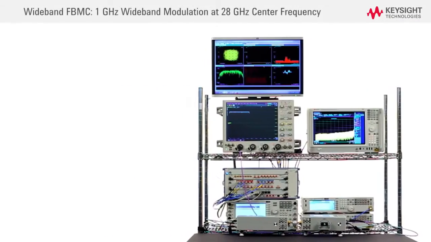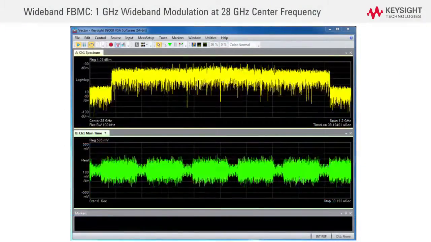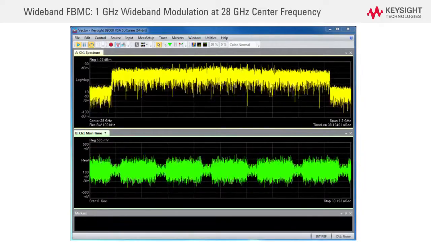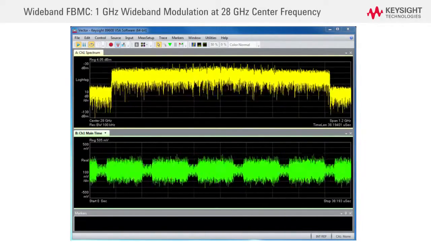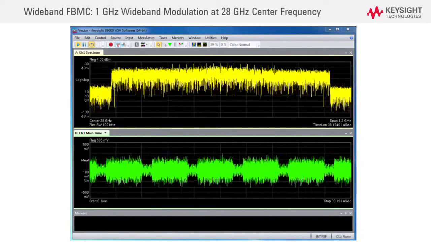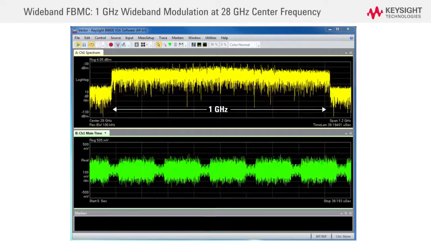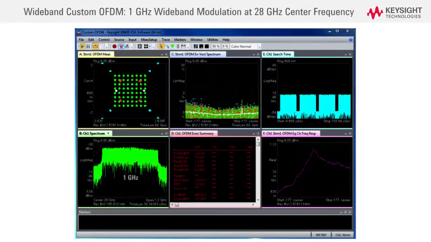Now let's have a look at a wideband waveform. Signal Studio for custom modulation is used to generate the wideband FBMC waveform file. The flexibility to support a wide range of proposed modulation bandwidths from megahertz to gigahertz at RF and microwave frequencies is shown with this 1 GHz wide FBMC signal centered at 28 GHz, or with this 1 GHz wide OFDM signal centered at 28 GHz.